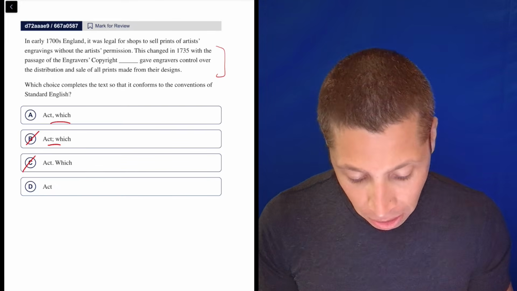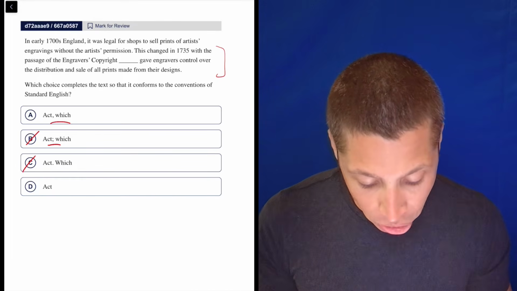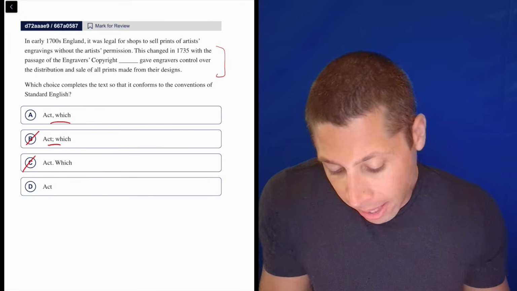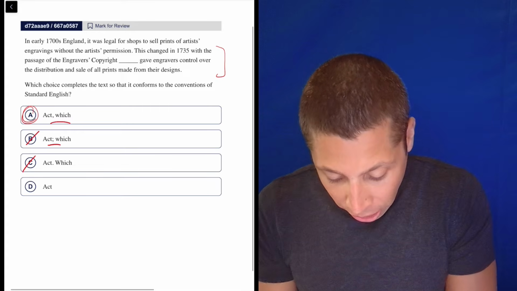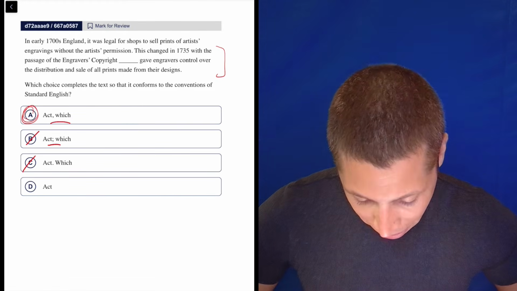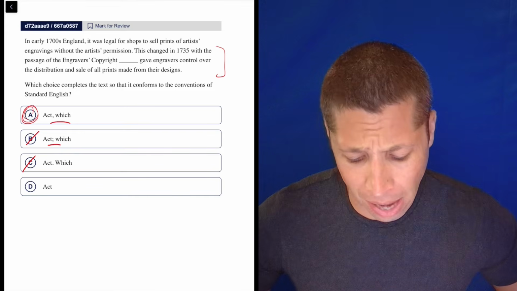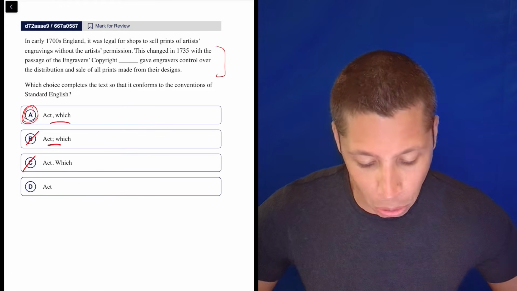This changed in 1735 with the passage of the Engravers Copyright Act, which gave engravers control over the distribution and sale of all prints made from their designs. Yeah, that seems pretty normal, just like how I would write a sentence. I could definitely take a look at D. It would get rid of everything there and just basically kind of continue. This changed in 1735 with the passage of the Engravers Copyright Act gave engravers control over the distribution.